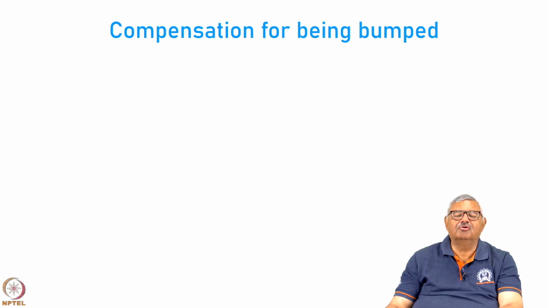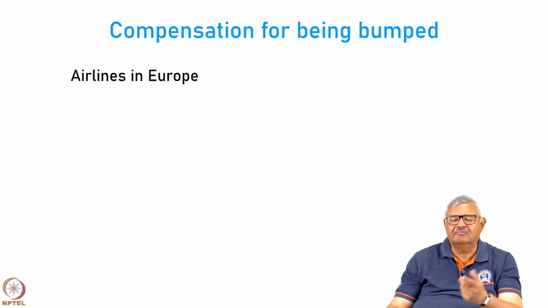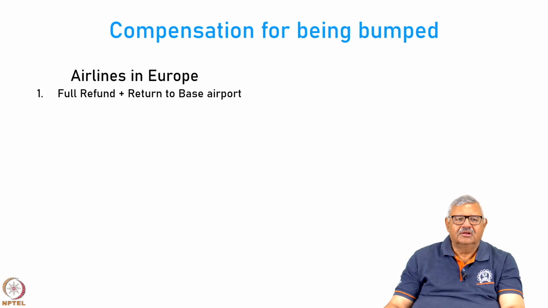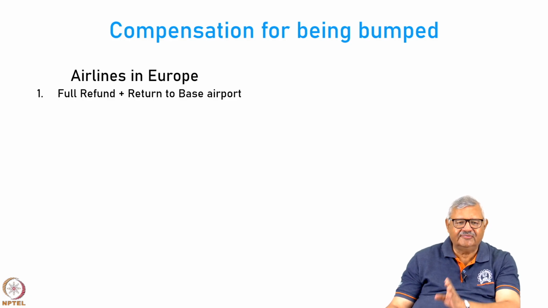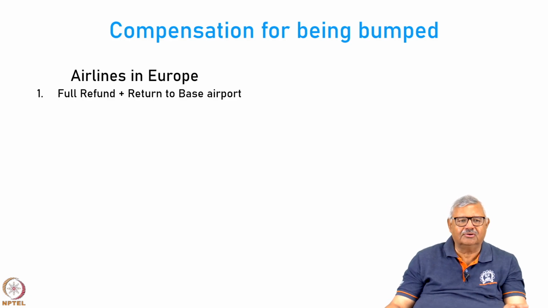Now, let us say you are bumped. How much compensation are you going to get? That depends on where you are. In Europe, you will get a full refund plus return to the base airport. Let's say you travel from A to B and B to C, and B to C is bumped. You will get a full refund for B to C and you will get a flight back to A.